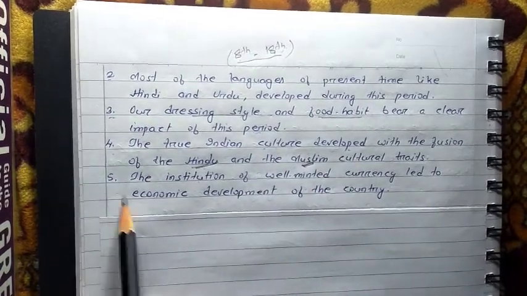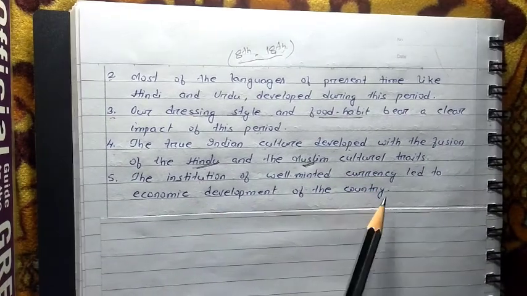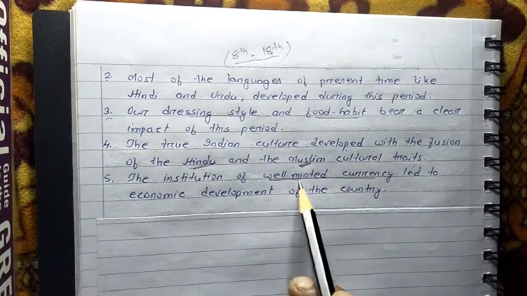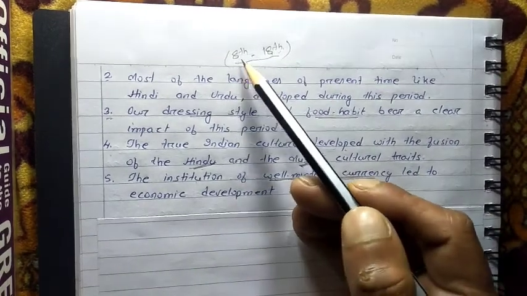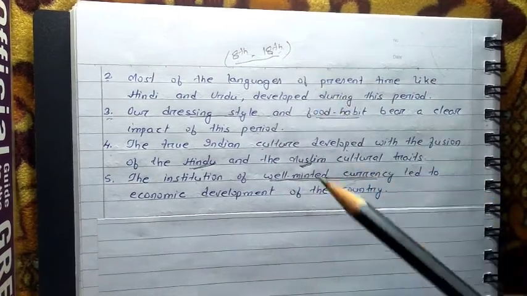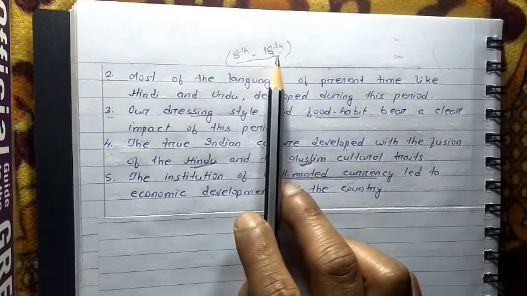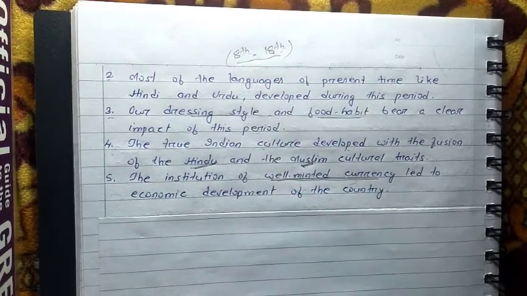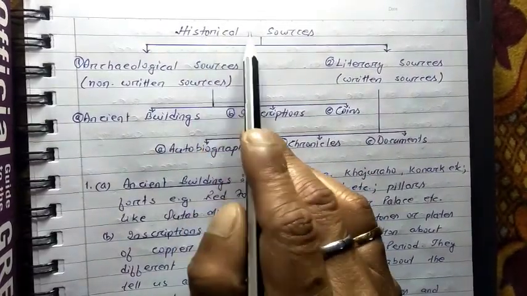The last one is here, the institution of well-minted currency led to economic development of the country. What is the meaning of well-minted currency? That means coins. The system of coinage was also developed during the period of 8th century to 18th century, and that's the reason why we can say that 8th century to 18th century is fixed as the medieval period in our country.